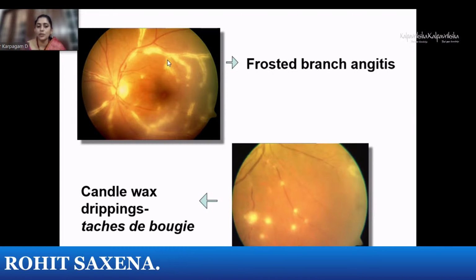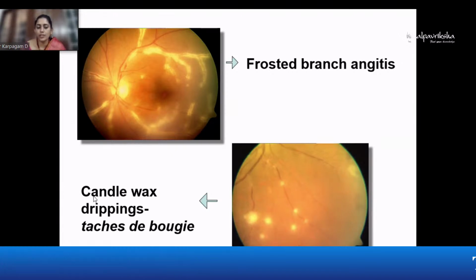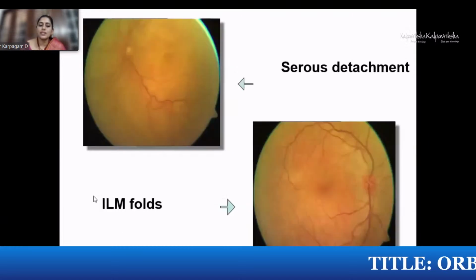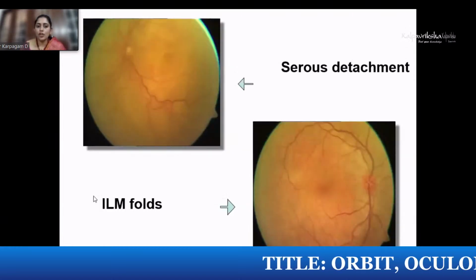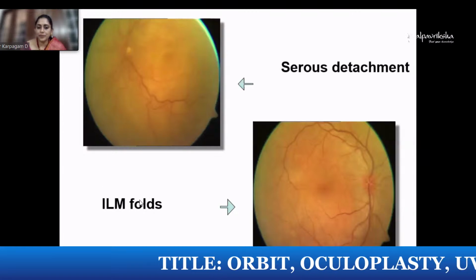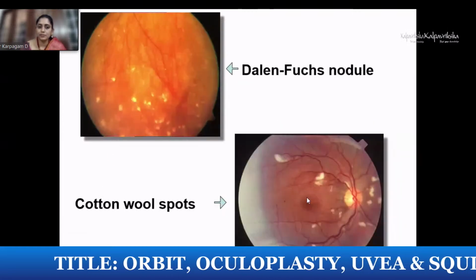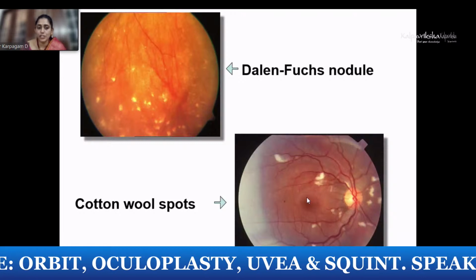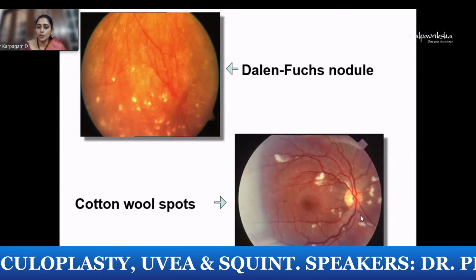The DD could be a lot much more. The candle wax drippings, I think Dr. Divya Ashok already showed, are typically characteristic of sarcoidosis patients. Also look out for any serous detachments, choroidal folds, Dalen-Fuchs nodules, especially in long-standing uveitis, cotton wool spots,